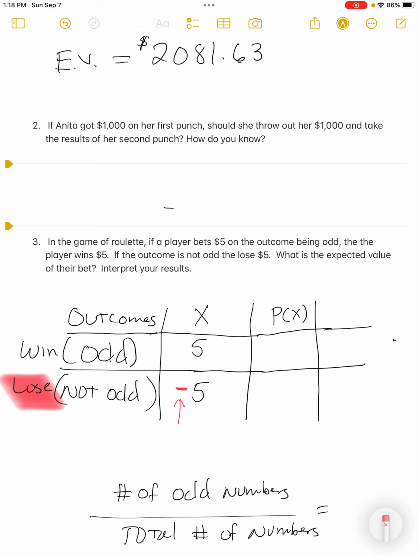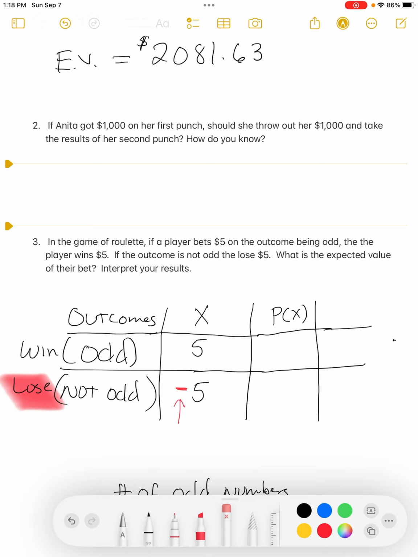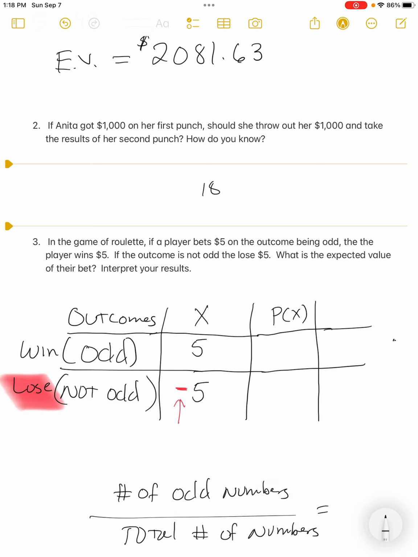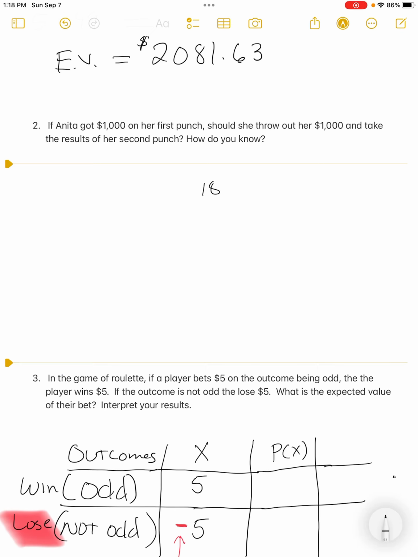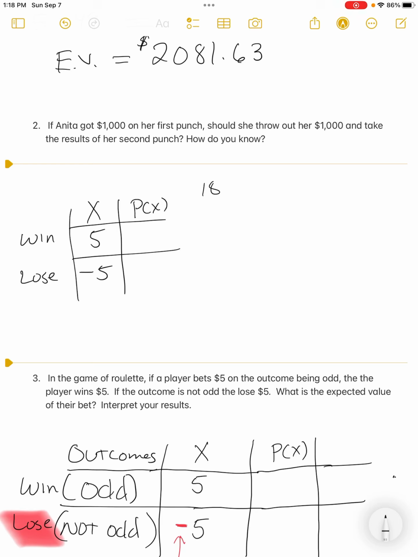Okay. Let me just go in here, erase here, and see if I've created a problem there by going back and forth. Okay, cool. So we're just going to come up here. So I'm going to translate some information. What we decided is if we're going to win, we win $5. If we're going to lose, by not getting odd, we're out $5. And so that negative sign is really important.